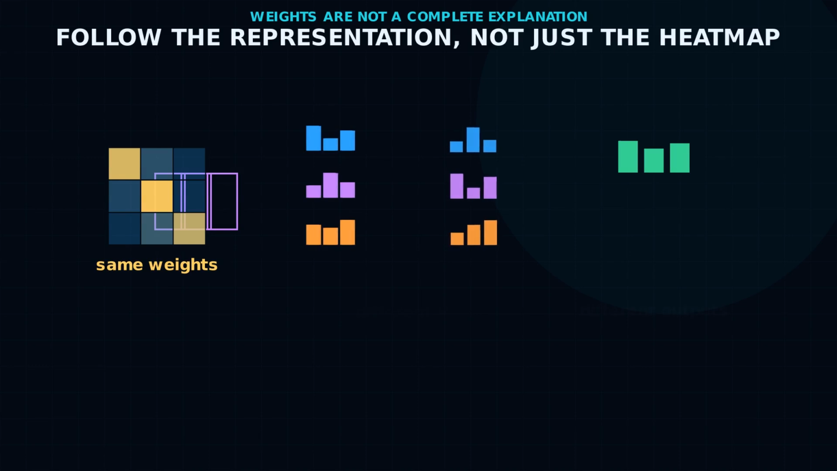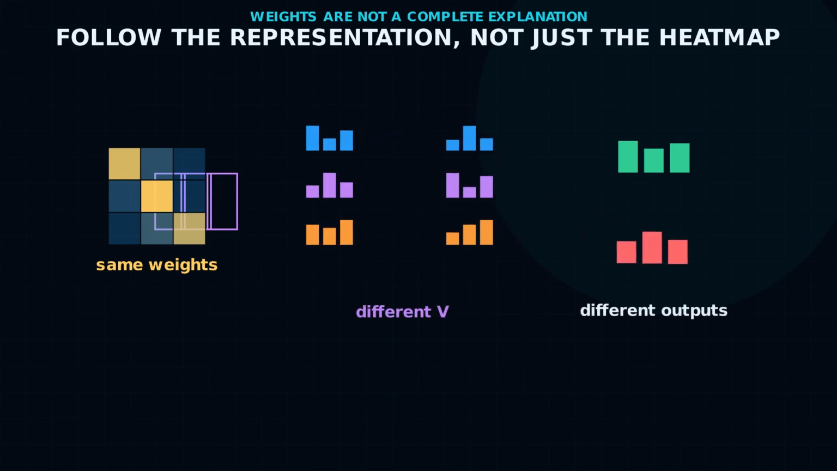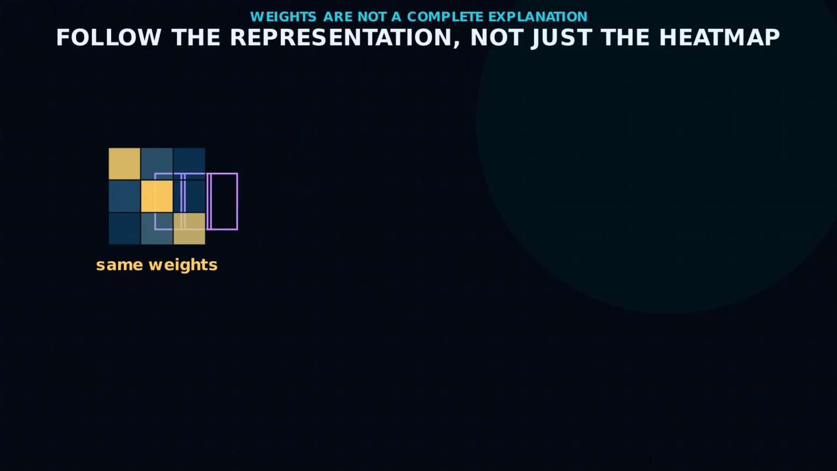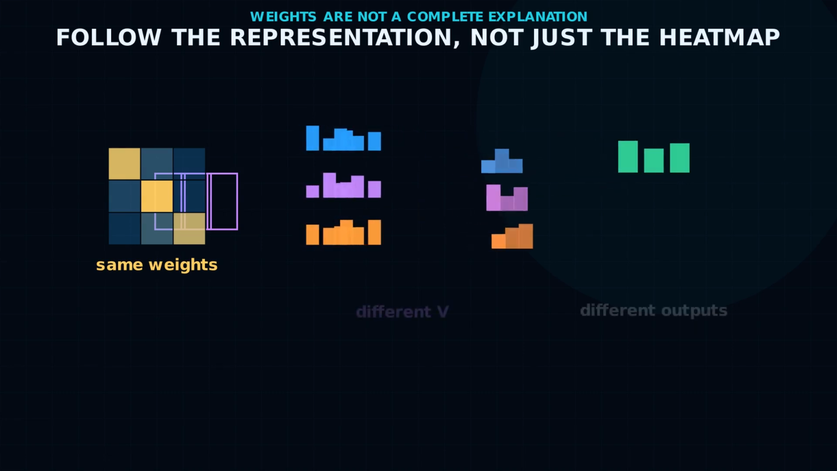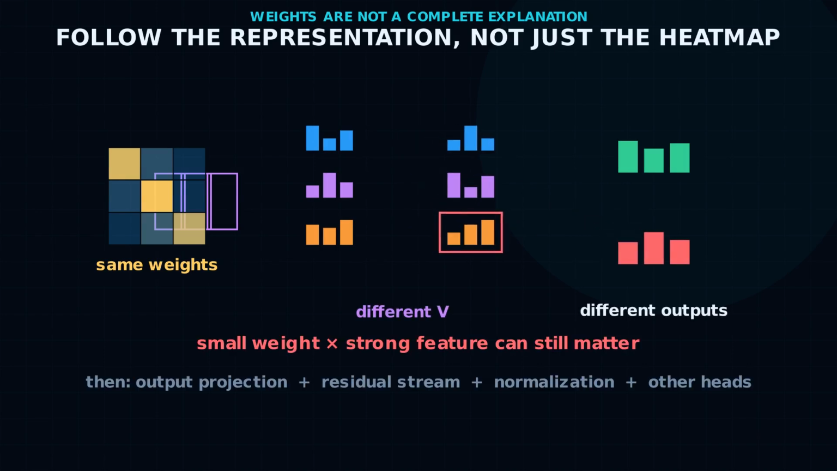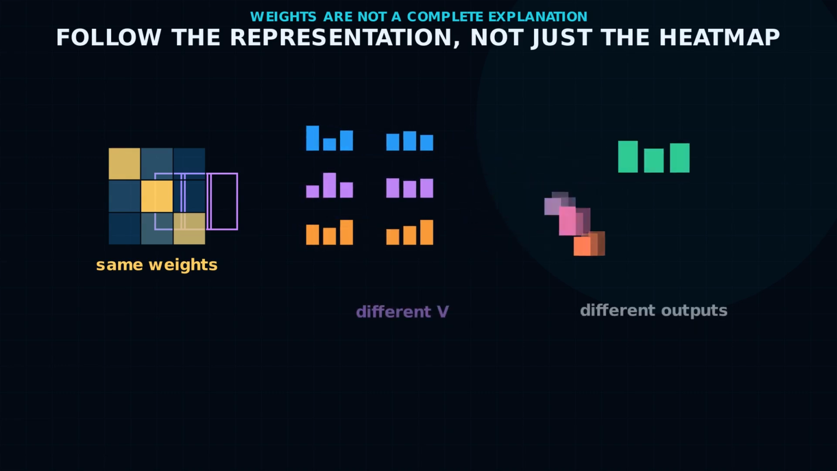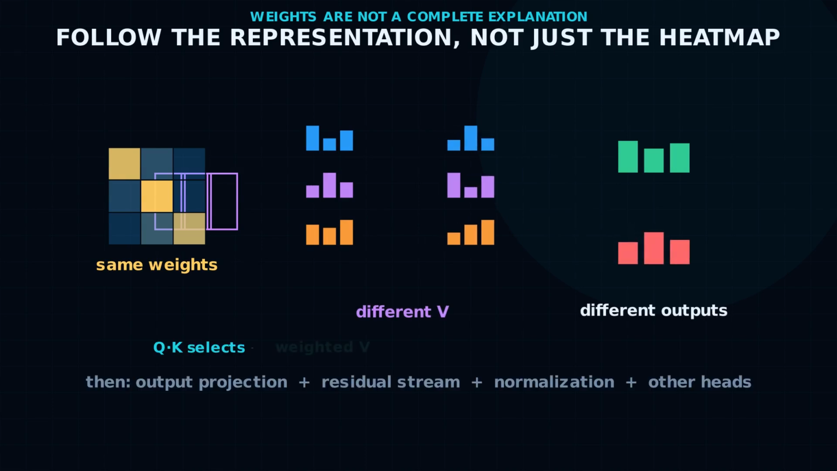The values, later linear layers, residual connections, normalization, and other heads all affect the final representation. 2 models could show similar attention weights while carrying different value content. Or a small weight could still matter if its value has a strong feature. Reading an arrow without reading the payload can mislead you. So do not say attention moved the word "dog" into "it" as if a token were copied intact. Say that the query key pattern selected a weighted combination of learned value representations, which then entered the next computation.